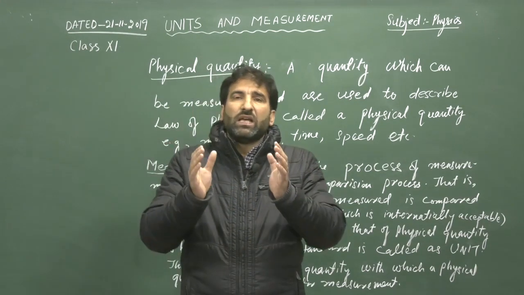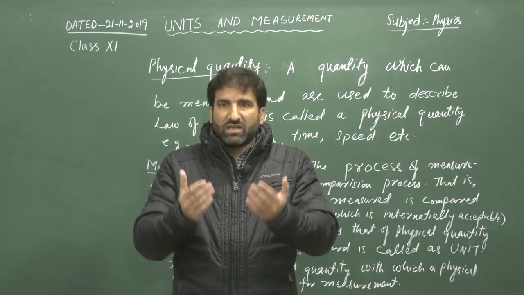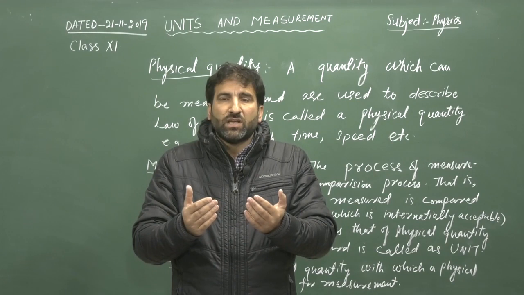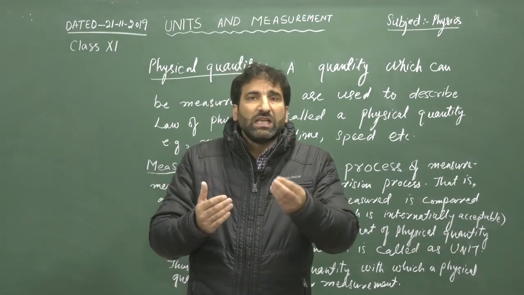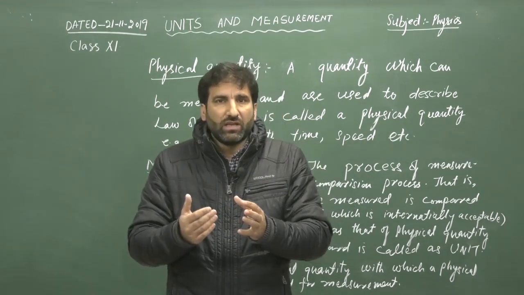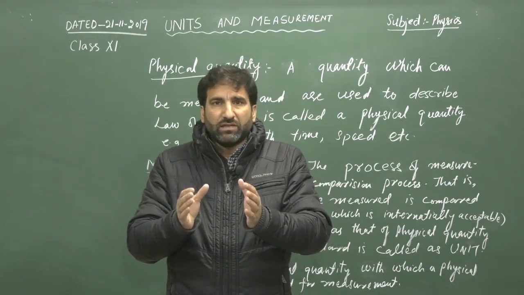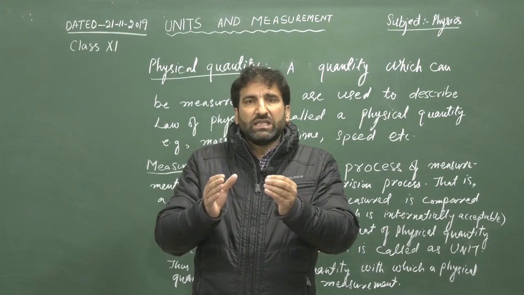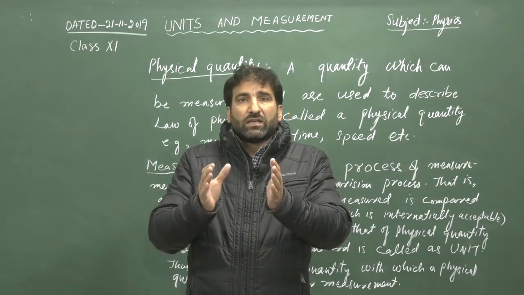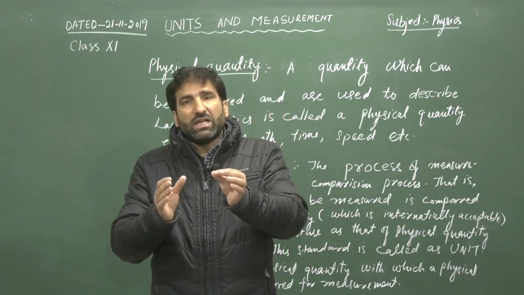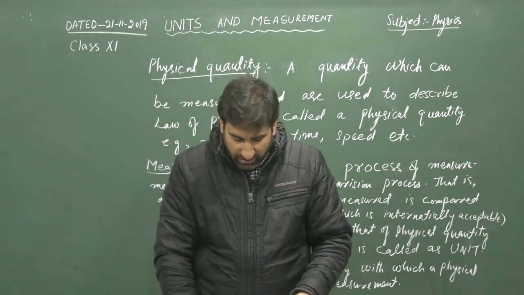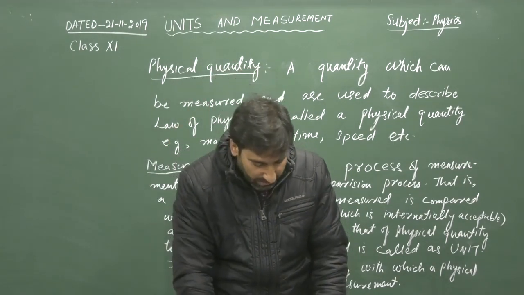That means when we talk of any physical quantity, we express it in its units. A unit is a standard. So a physical quantity has a numerical value and a unit. How? Let us explain it.